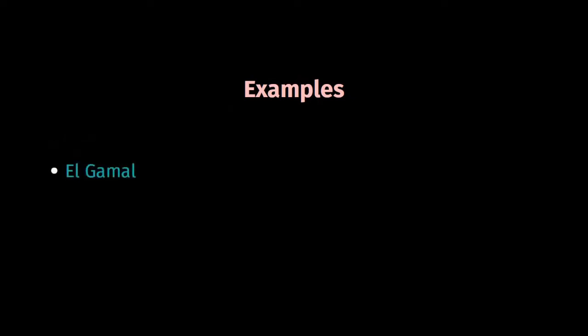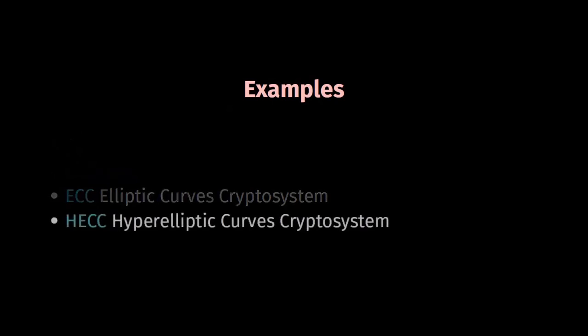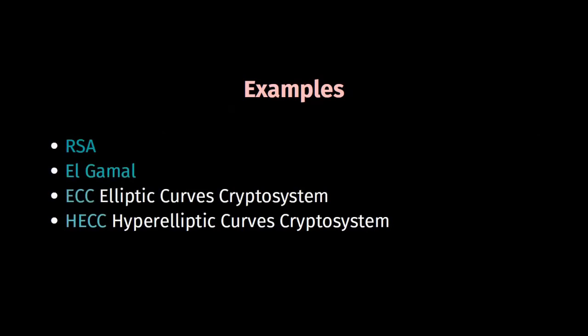Then we have El-Gamal, which makes use of deep algebraic knowledge. Moreover, we also have the elliptic curves cryptosystem and the hyperelliptic curves cryptosystems, which are exploiting some amazing properties of some incredibly powerful curves. Well, as you can see, cryptography is about to move very quickly into high-level mathematics.